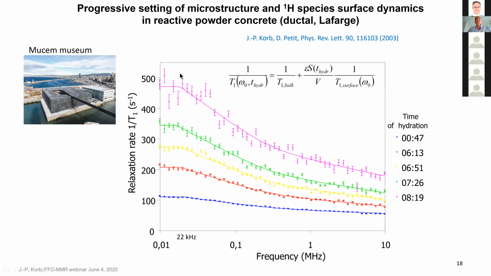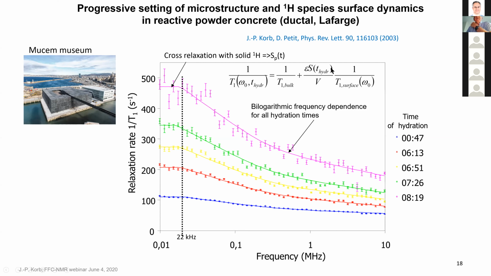And then after it's impossible to see any observable because the amount of liquid water is only 5% after this amount of time. So if you apply now the biphasic phase exchange, you have the bulk that we know was about 3 seconds. And here now you have the frequency dependent that seems to be bilogarithmic here, and then the surface to volume that changed because at each time of hydration you observe the same frequency dependence. So what is going on here is the plateau gives you how the specific surface area change in time.